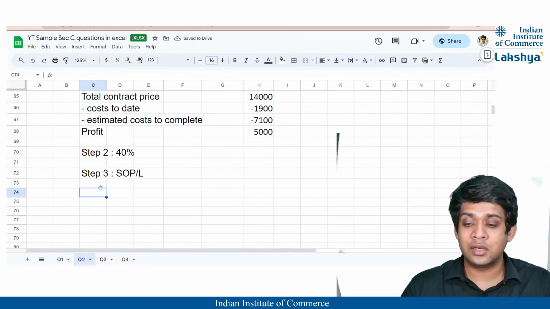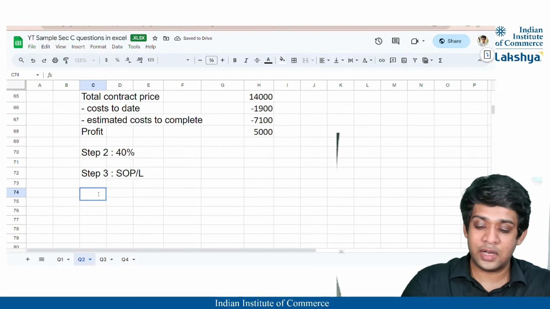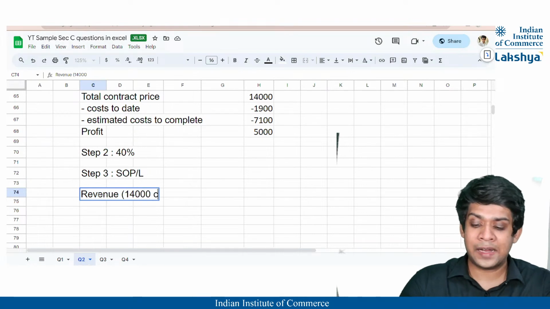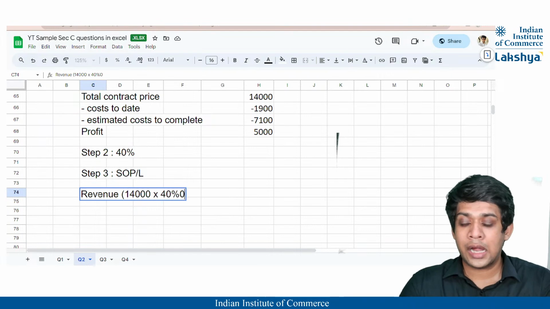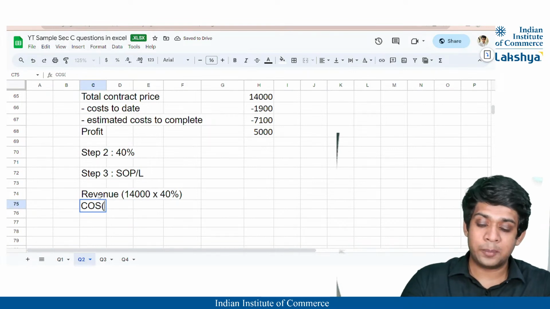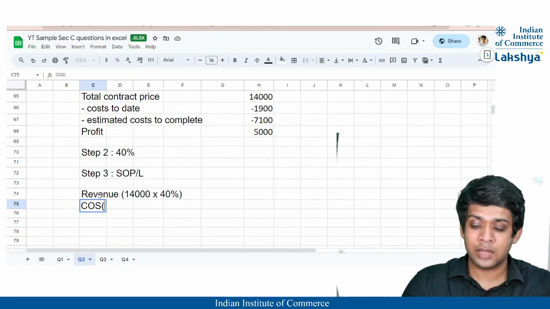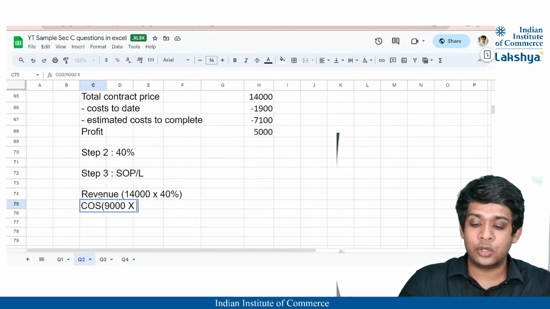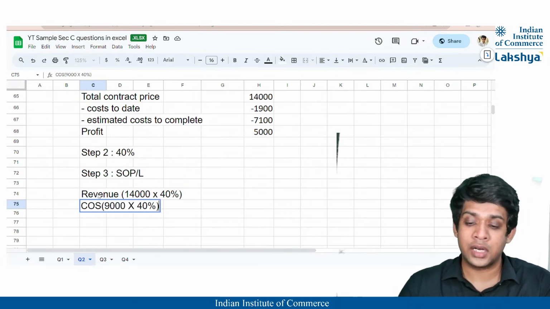I'm just showing the base here. That is going to be revenue. That is nothing but 14,000, the contract price, into 40%. And also the cost of sales is nothing but 7.1 million plus 1.9 million, which is nothing but 9,000 into 40%, correct?